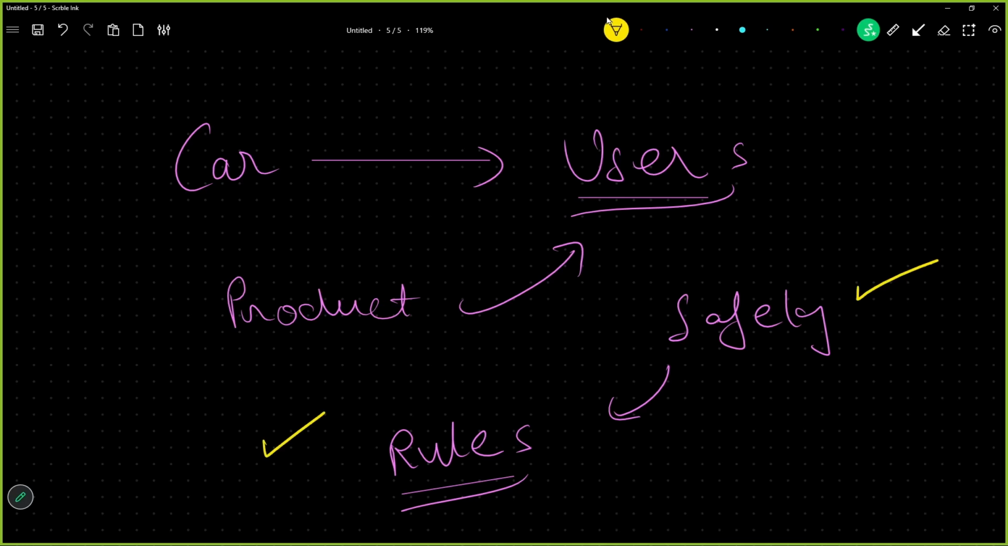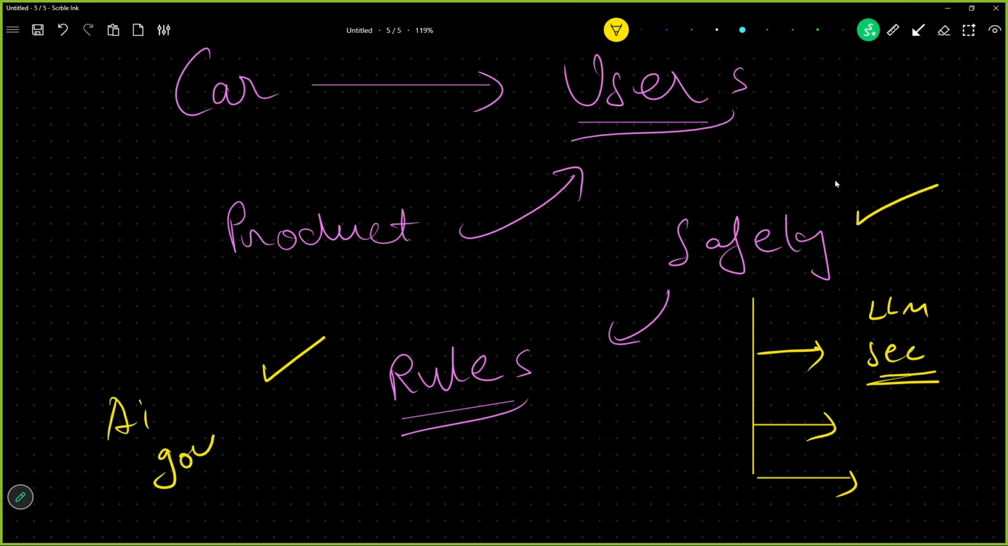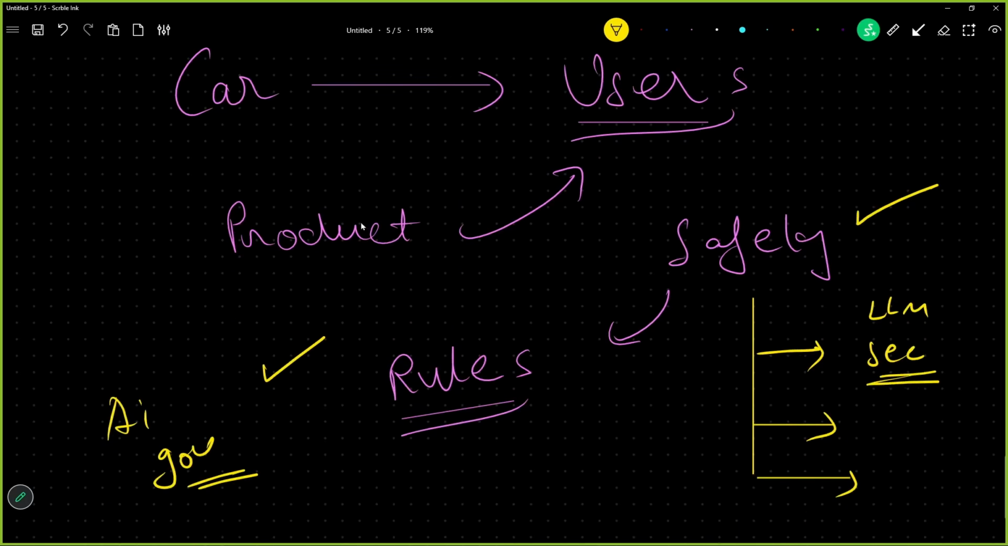We have been talking about LLM security quite a while now. LLM security includes concepts like gateways, guardrails, observability, right? Rules, the AI governance part. Okay, this is LLM security, I'm simply going to write it, and this is AI governance. As simple as that. Once you are giving it to the users, they have to stick to the rules in order to use that particular product.